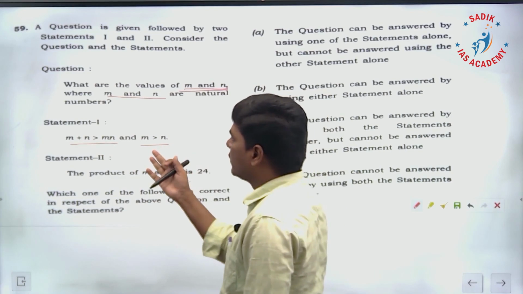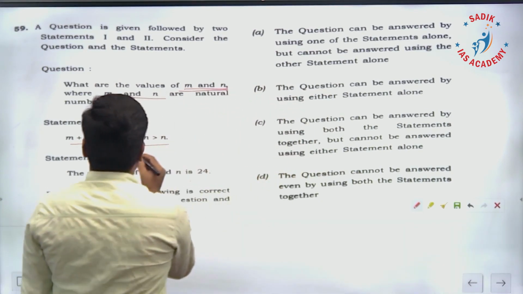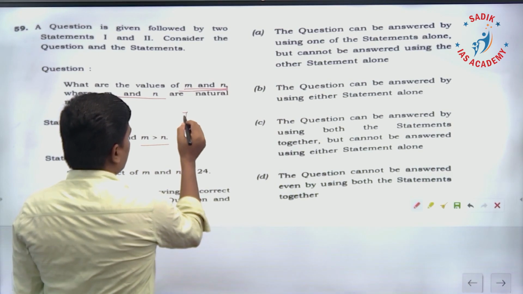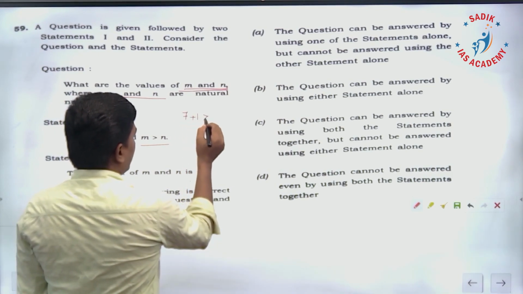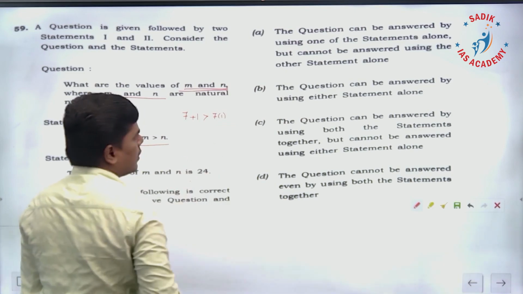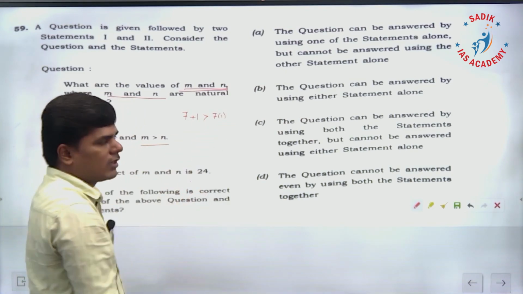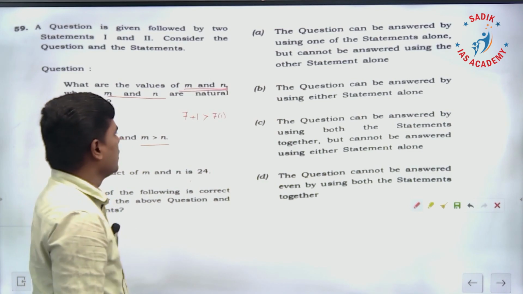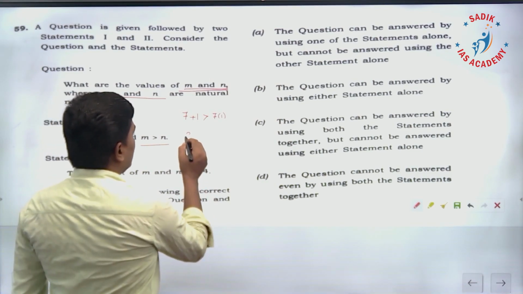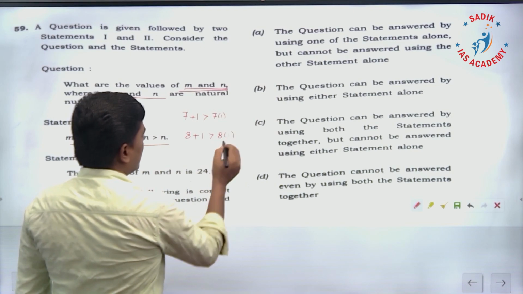With this statement, can I say what is the value of m and n? For example, 7 plus 1 is greater than 7 into 1, that is 7. 8 is greater than 7. Or 8 plus 1 is greater than 8 into 1.